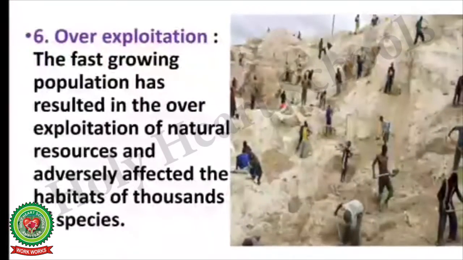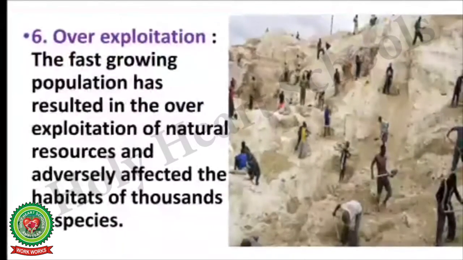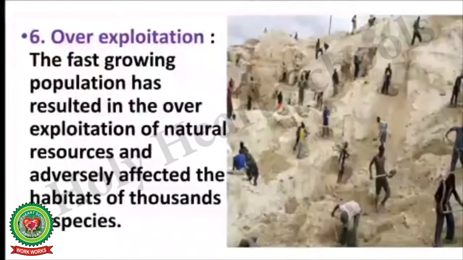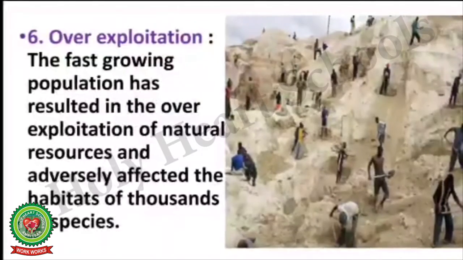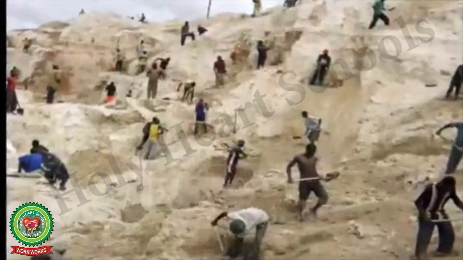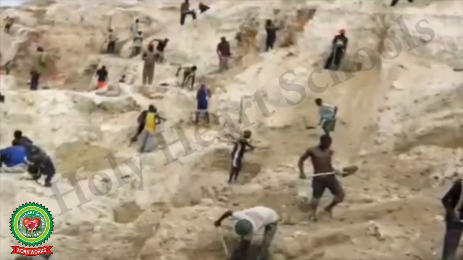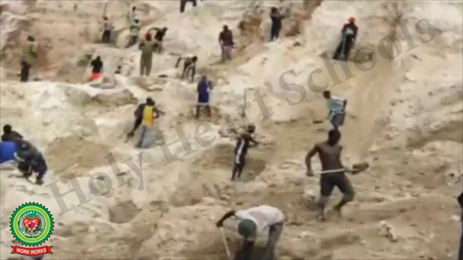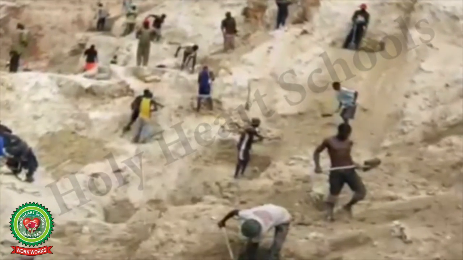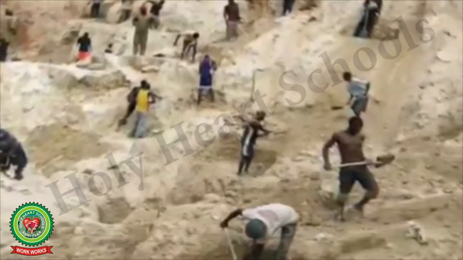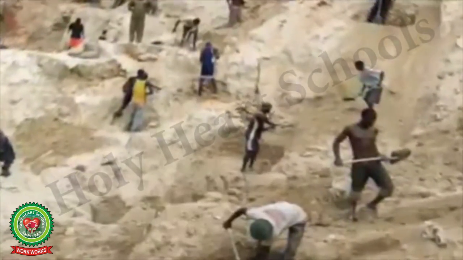The sixth cause of the loss of biodiversity is overexploitation, that is, overuse. The fast growing population has resulted in the overexploitation of natural resources and adversely affected the habitats of thousands of species.